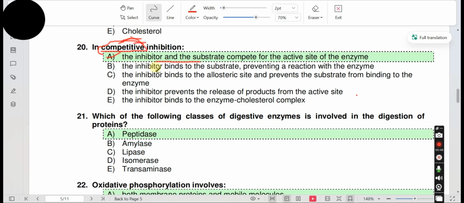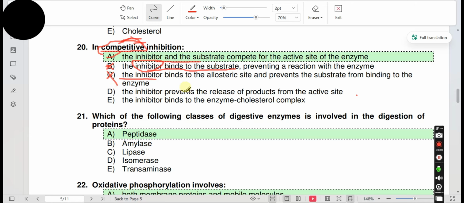Option B. The inhibitor binds to the substrate. Inhibitor never binds to the substrate, it binds with the active site of the enzyme. So it's not correct. Option C. The inhibitor binds to the allosteric site and prevents the substrate from binding to the enzyme. It's the definition of non-competitive inhibition. So it's not the answer.